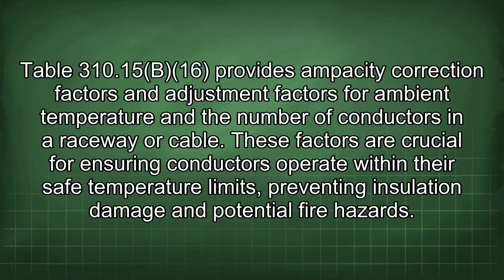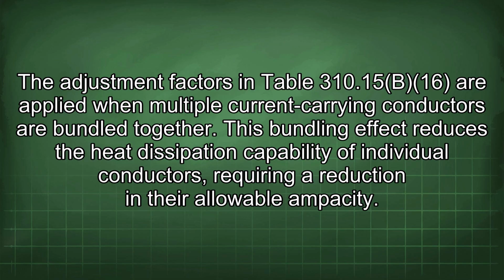Table 310.15(B)(16) provides ampacity correction factors and adjustment factors for ambient temperature and the number of conductors in a raceway or cable. These factors are crucial for ensuring conductors operate within their safe temperature limits, preventing insulation damage and potential fire hazards.